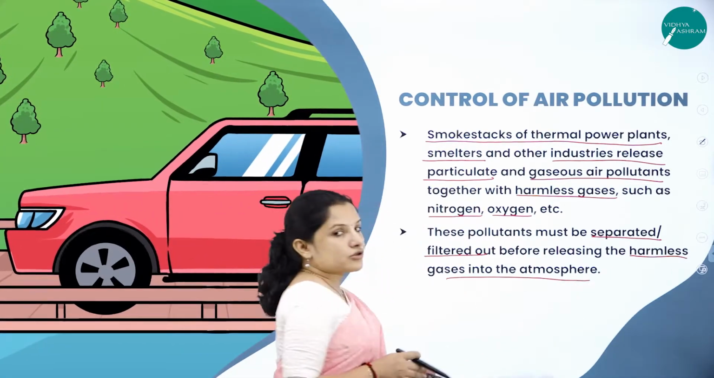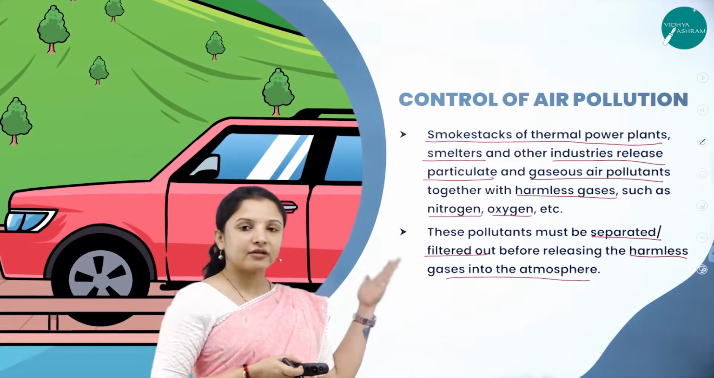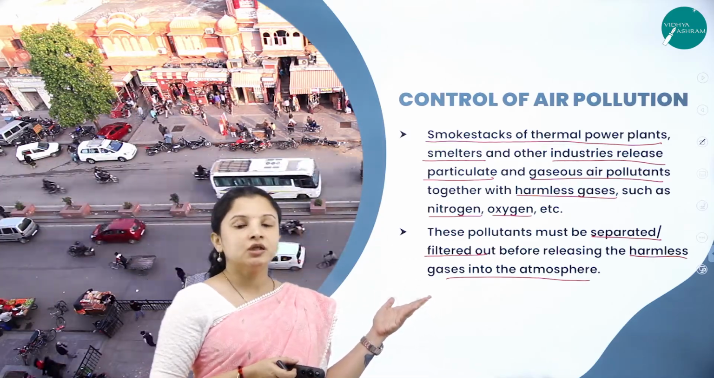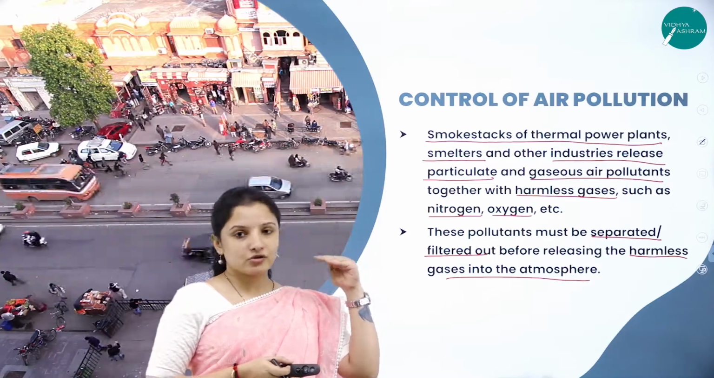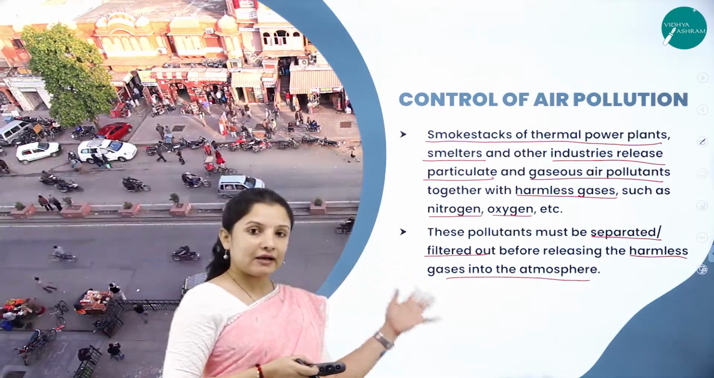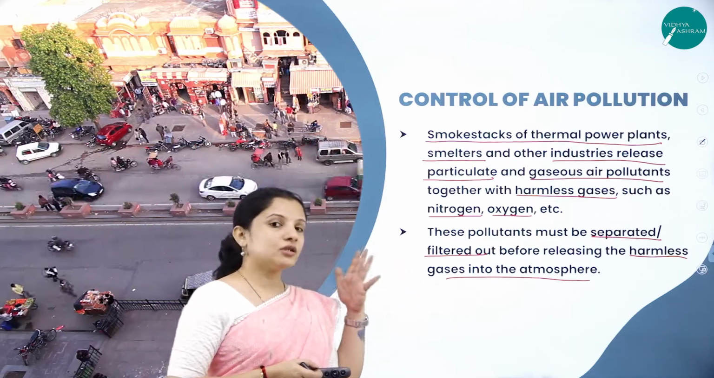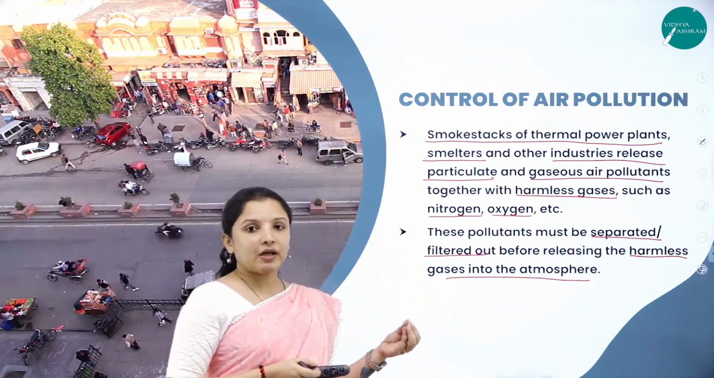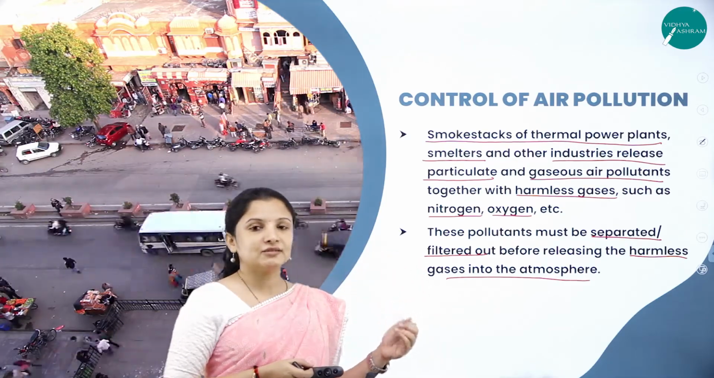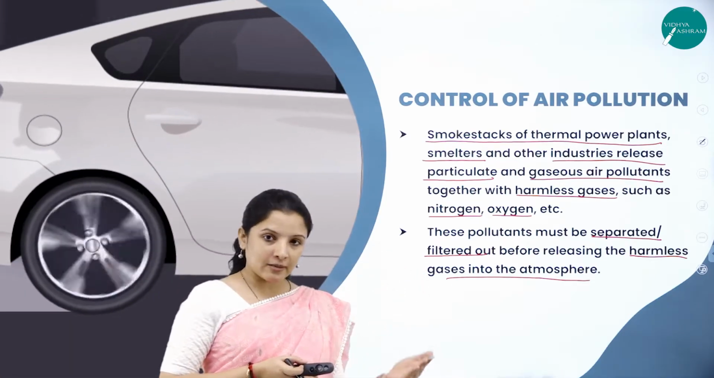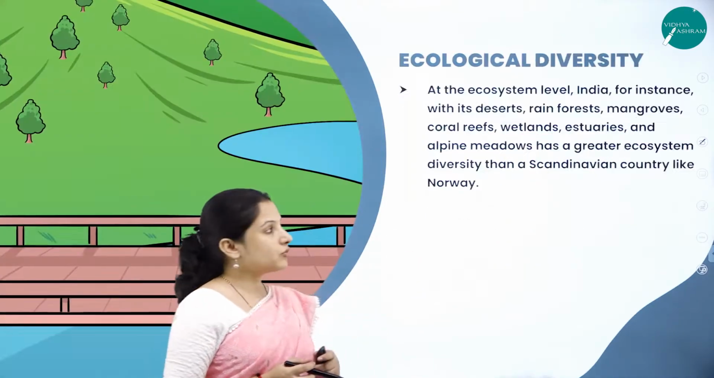So according to the law, it is the duty of every industry or thermal power plant, whoever is dealing with the release of smoke into the atmosphere, to follow certain rules or procedures or use certain equipment which is capable of reducing these particulate matters and poisonous gases, make the smoke harmless, and then release it into the atmosphere. So how it is done, we shall look into.